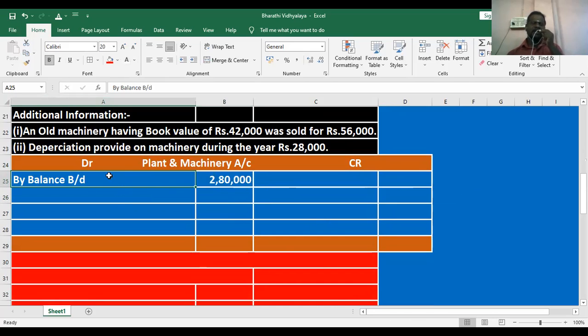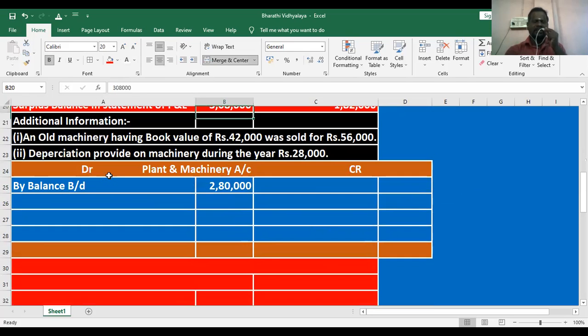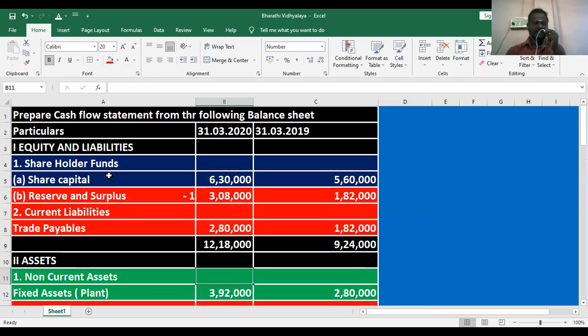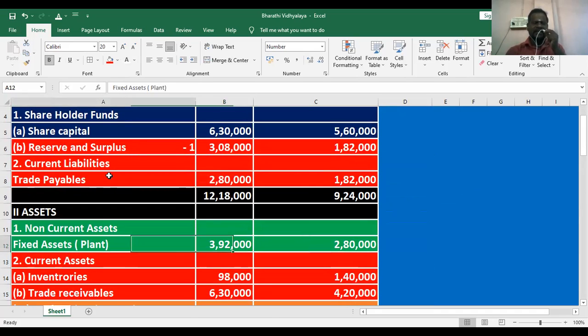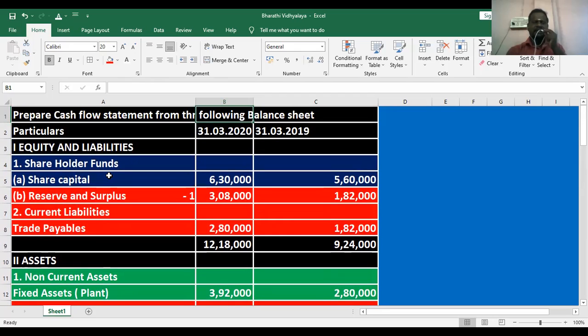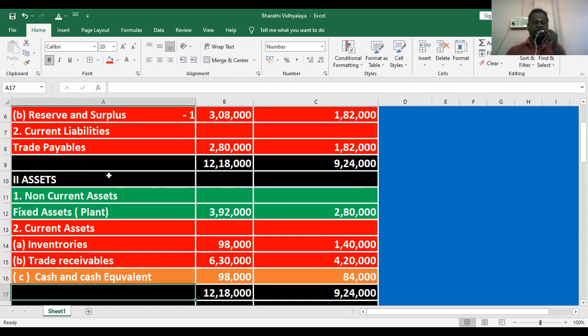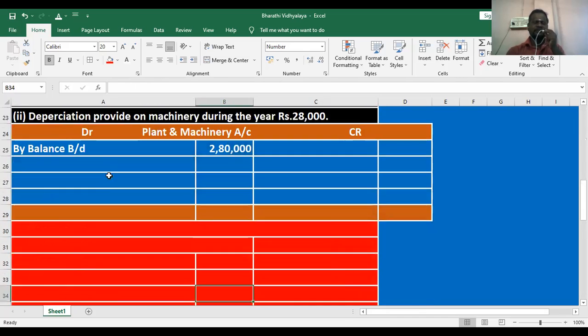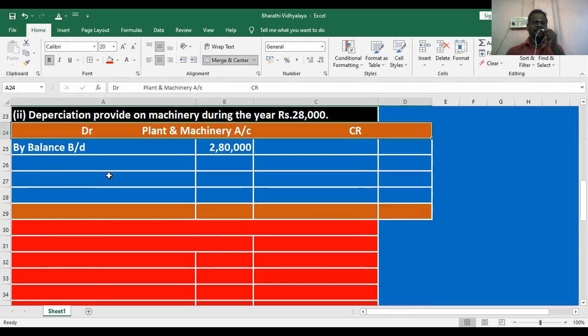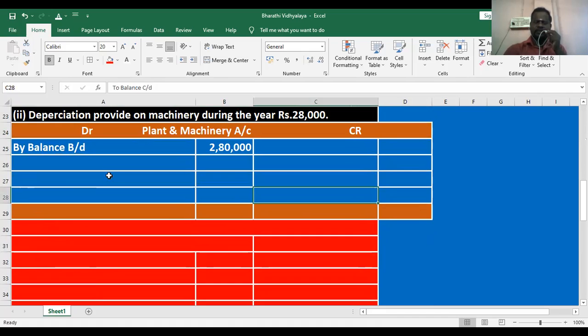By balance brought down. So where they are given, sir? In the question here clearly they are given asset side. All the investing activities are already highlighted in green color for our better understanding. Here opening year 2 lakh 80,000, closing year 3 lakh 92,000. Opening asset 2 lakh 80, closing asset 3 lakh 92. Opening, mention the debit side here 2 lakh 80. Closing would be mentioned the credit side here, to balance brought down.